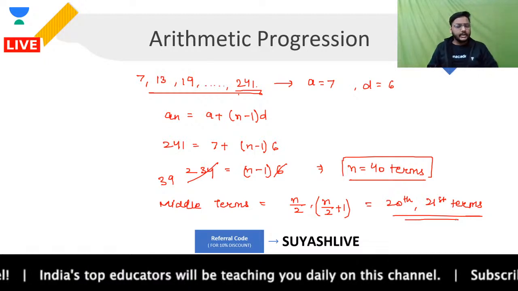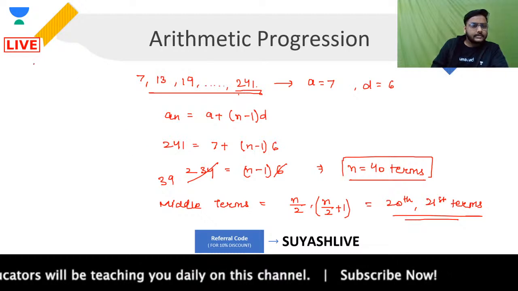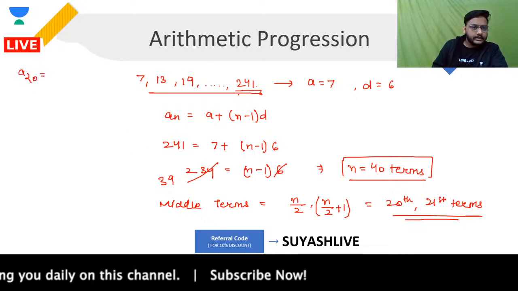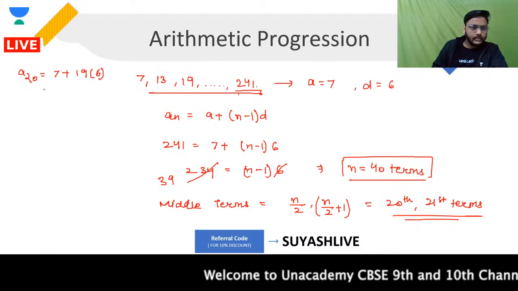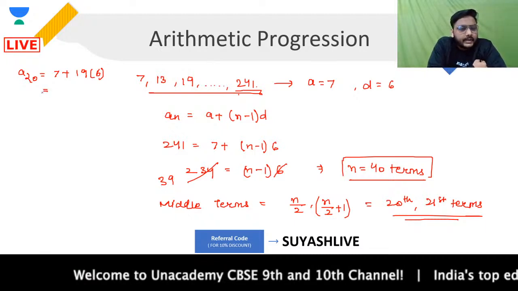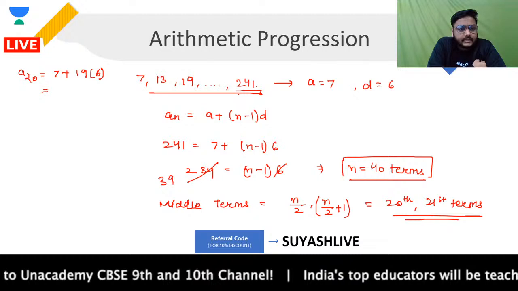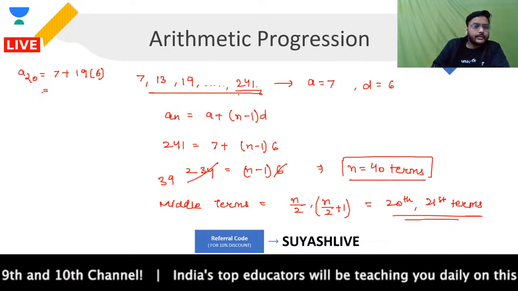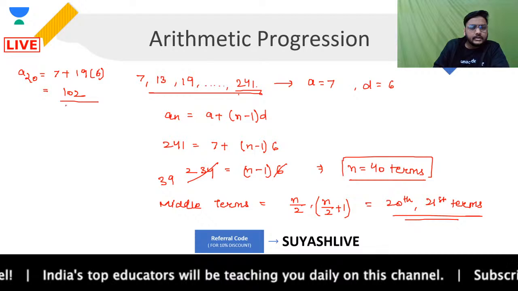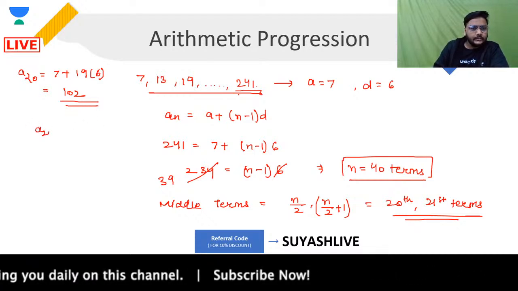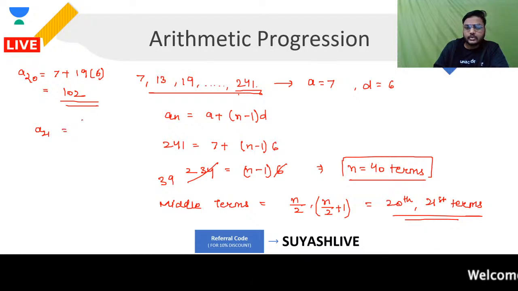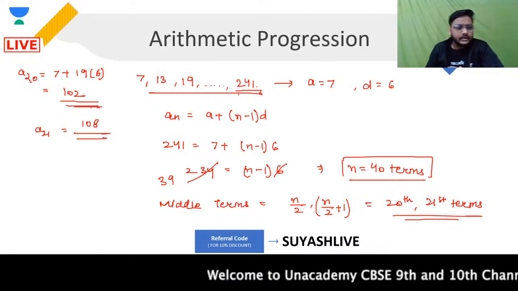Cool. Let's find out these terms. How will I be finding out these terms? For the 20th term, it will be nothing but 7 plus 20 minus 1, that is 19, into 6. That is going to be 19 times 6, which is 114, plus 7, that will be 121. Talking about the next term, the next story is to find out the 21st term. The 21st term will be 102 plus the common difference 6, that will be 108. So these two terms are the middle terms that I'm having over here.